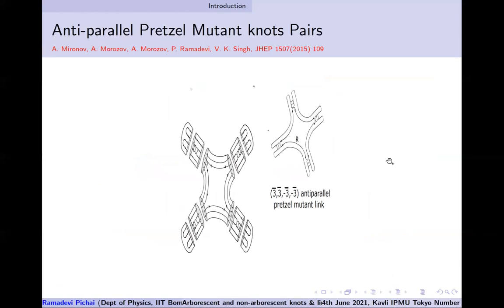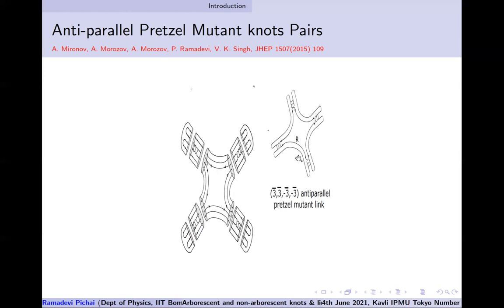This procedure, unfortunately, at least for the 2,1 color, fails for these. Here, in these fingers, the mutation operation can also be done: you can exchange fingers. Mutation operation for the arborescent knot or link which I've drawn here, exchanging any two consecutive fingers, will give you a mutant partner. That's also a 180-degree rotation. And the shorthand notation for writing this, as I said, the bar is for the anti-parallel crossings.